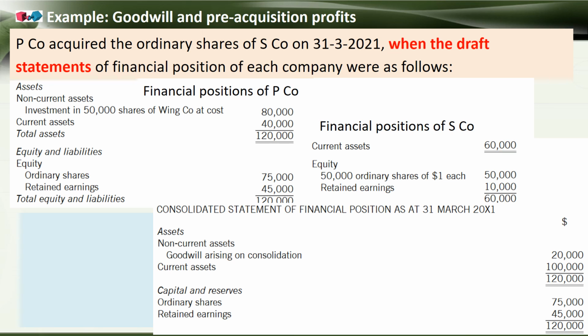We add together and get 100,000. On the liability side, the subsidiary's items are already cancelled out. So the remaining parent company ordinary shares and retained earnings of 45,000 will be part of the capital and reserves as the equity portion. So we get the consolidated balance sheet tally.